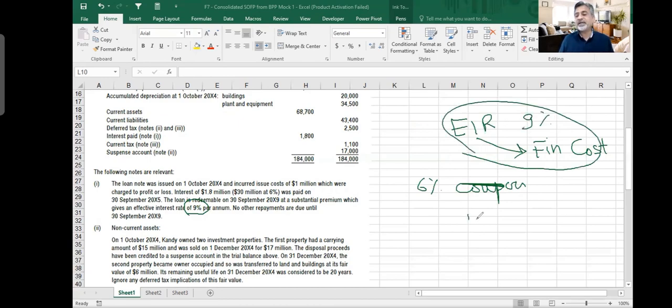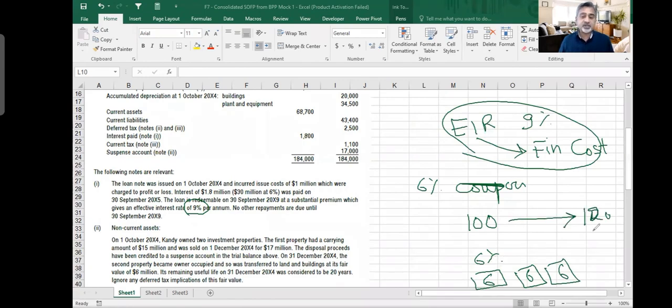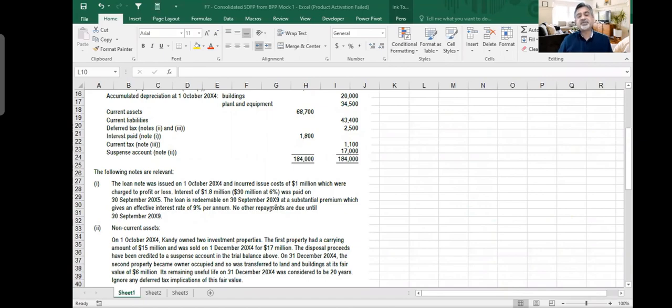If I tell someone it is a $100 loan note and I will give you 6%, so I'm giving you $6 here, then $6 here, then $6 here. But then at the time of maturity, I pay you $120. So actually my cost is not 6%, my cost is more because there are two things. One, I'm losing 1 million in my issue cost. Then I'm also giving 20 million or $20, whatever, more. So I'm getting less and I'm paying more. It means that my real interest is not 6%. Real interest is more, and that real interest is called the effective interest rate. And we should be calculating our interest expense not based on 6%, but on 9%.